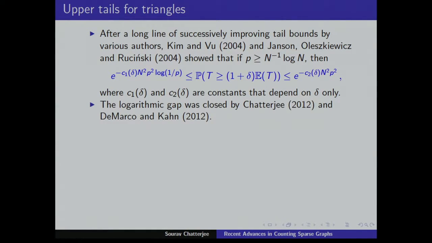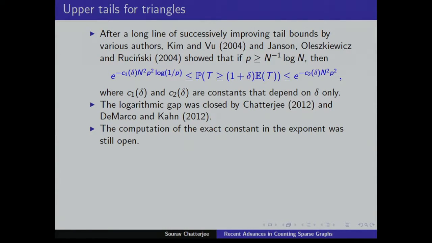And then I had this paper, and also Jeff Kahn and one of his students had this paper where this logarithmic gap was closed. So this is actually the right order. But the constant in the exponent, how does it depend on delta? That's a large deviation question. Okay, so this is concentration of measure, concentration inequalities. But if you want a more precise answer, what is the probability up to little o of 1 in the exponent?